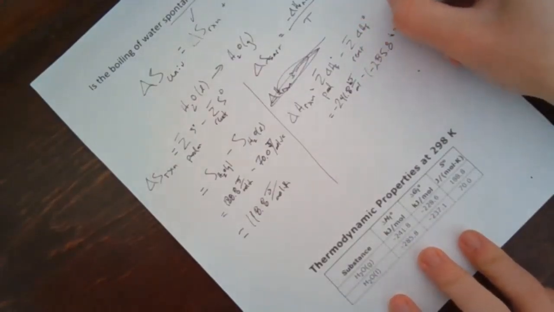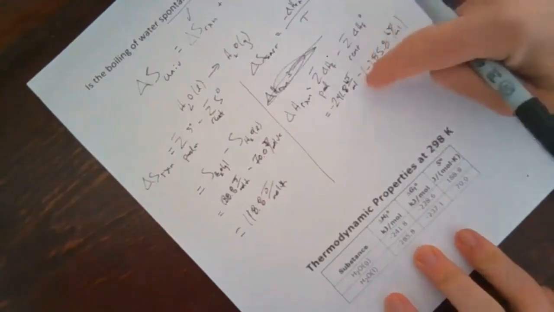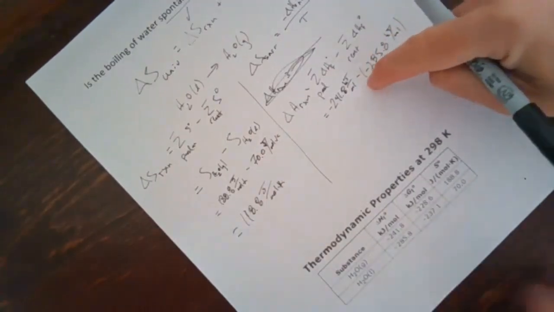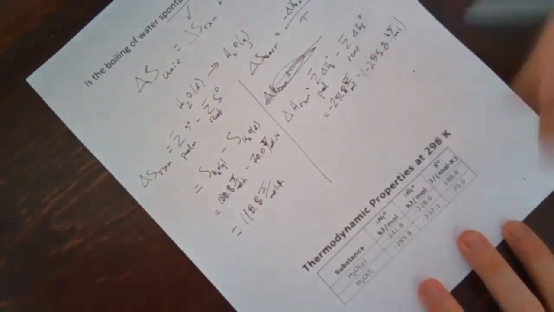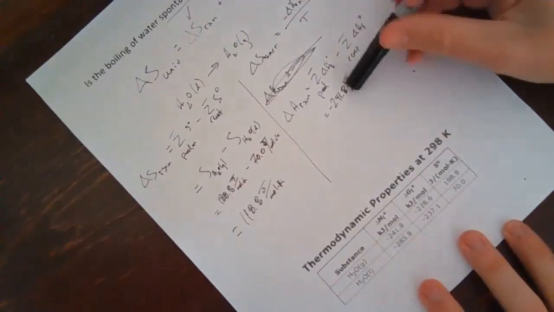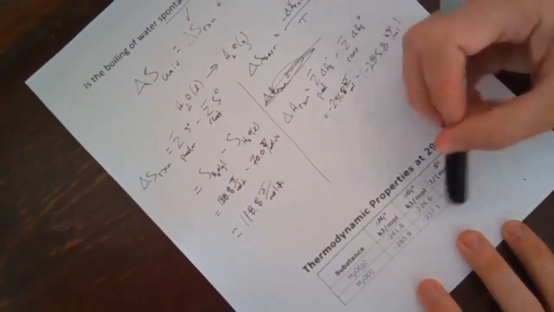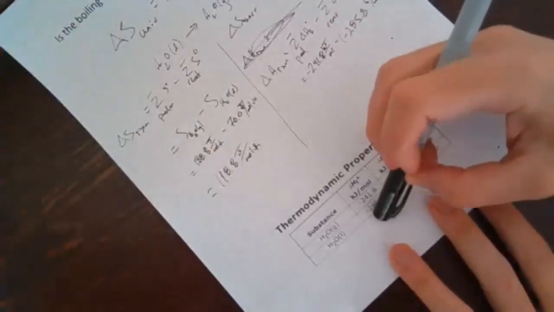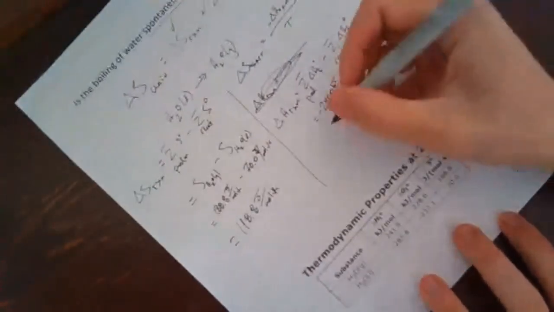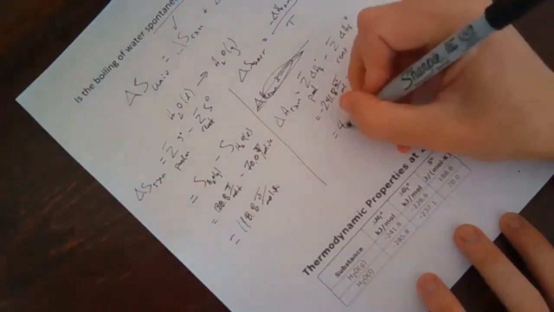I'm going to warn you right now, this right here is one of the most common arithmetic mistakes. Minus and negative is the same thing as positive. We want to make sure we catch both of those. There's always a negative that comes from this equation, and then the negative that comes from the piece of reference information. That's a negative enthalpy. So when we put those together, we get 44